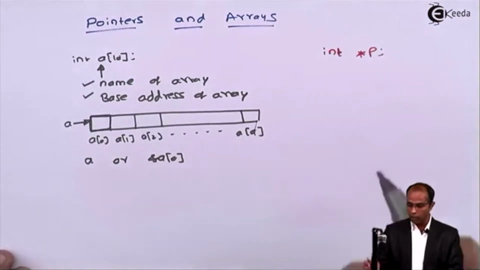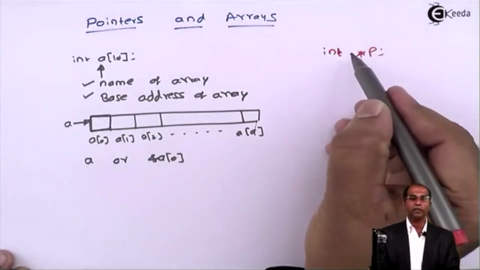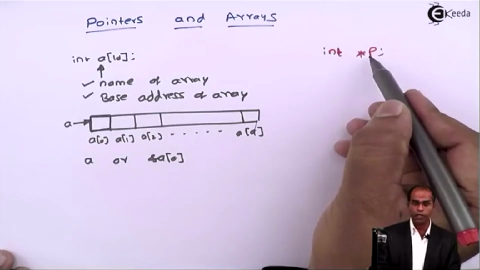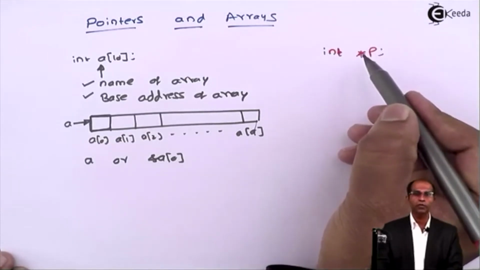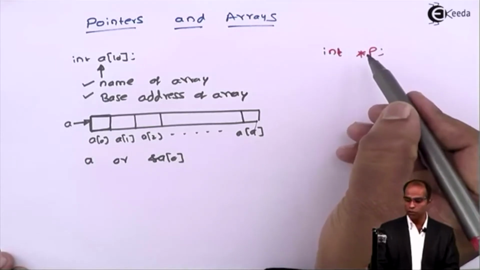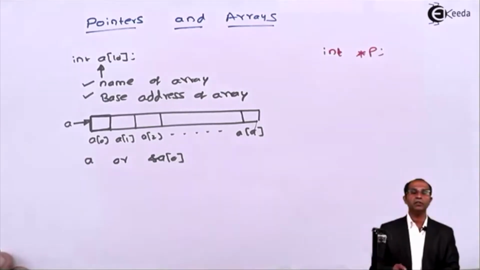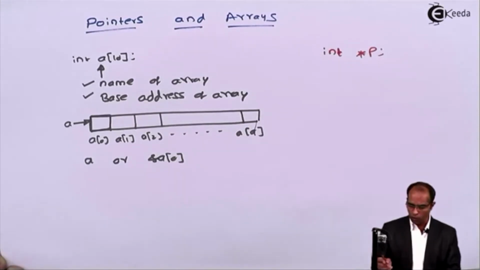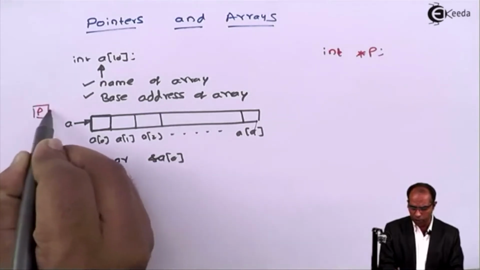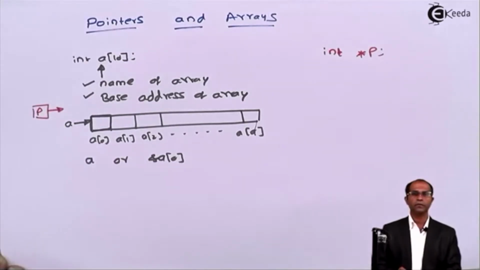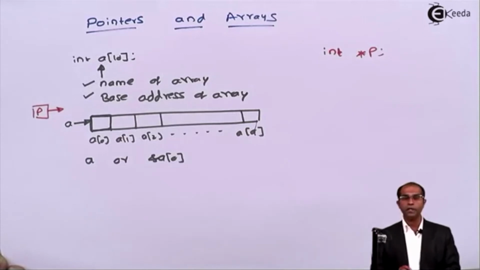So here p is nothing but a pointer declaration. At this point of time, will you identify this p as a pointer to an array? No. This p is a pointer to an integer value. If I have to draw the memory, let me draw it at this place. Now this is p, which is a pointer to an array. Now this p is declared.